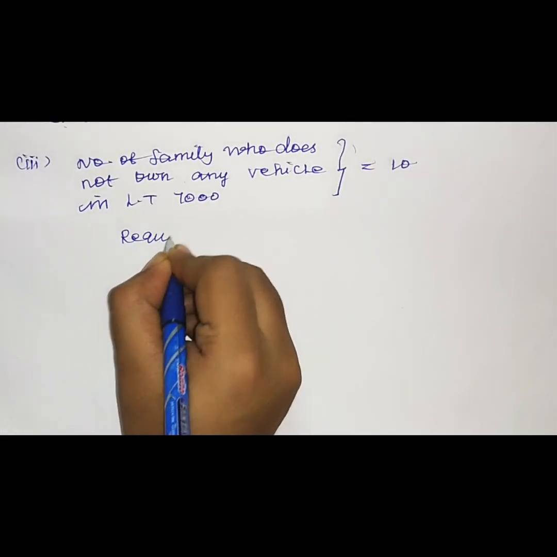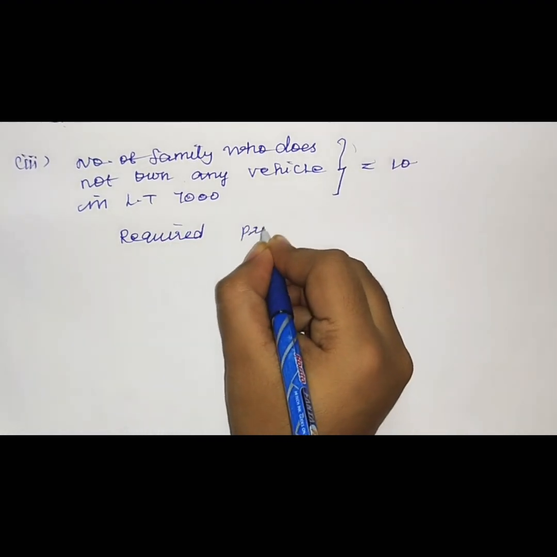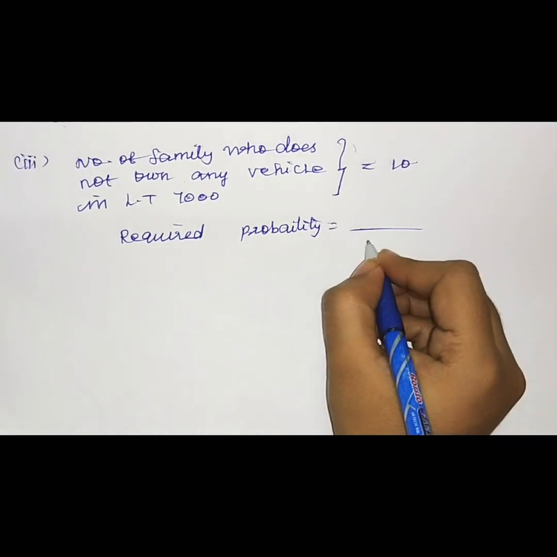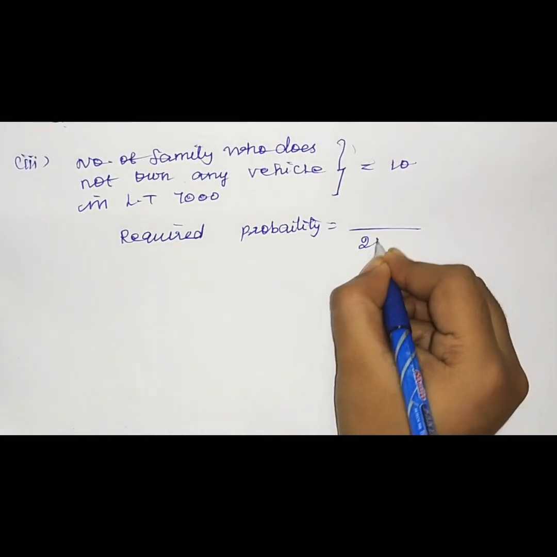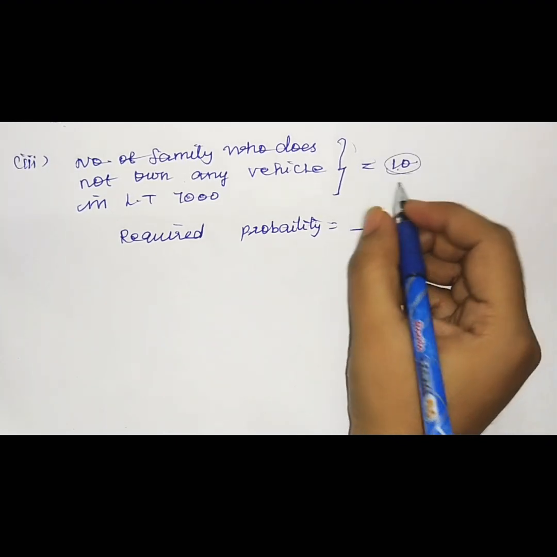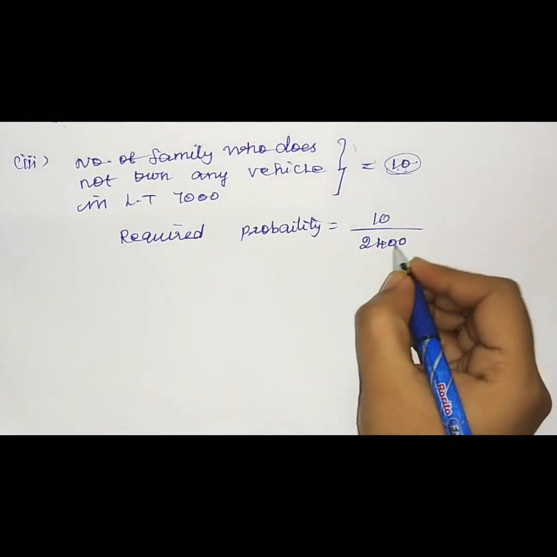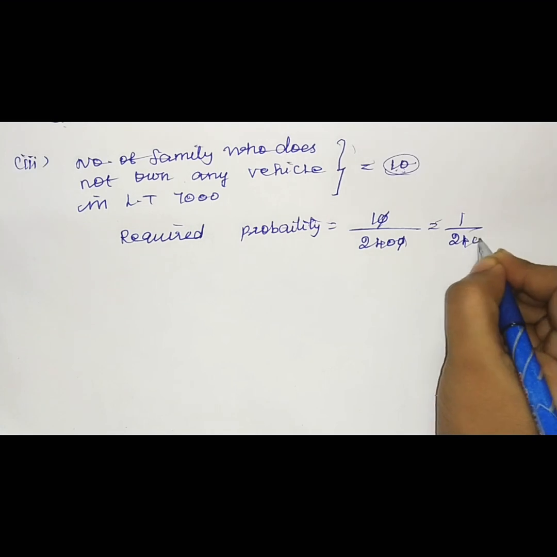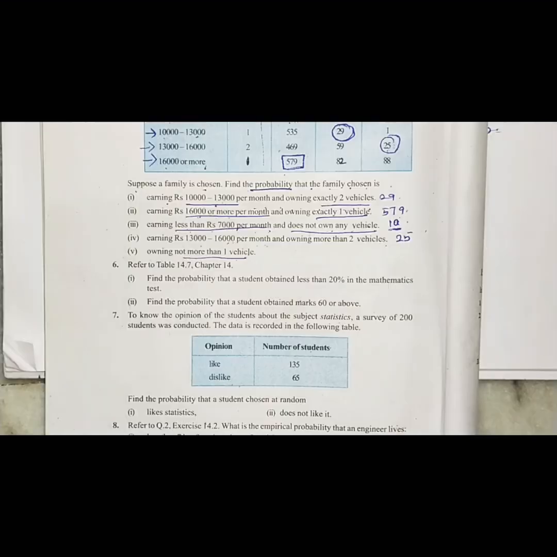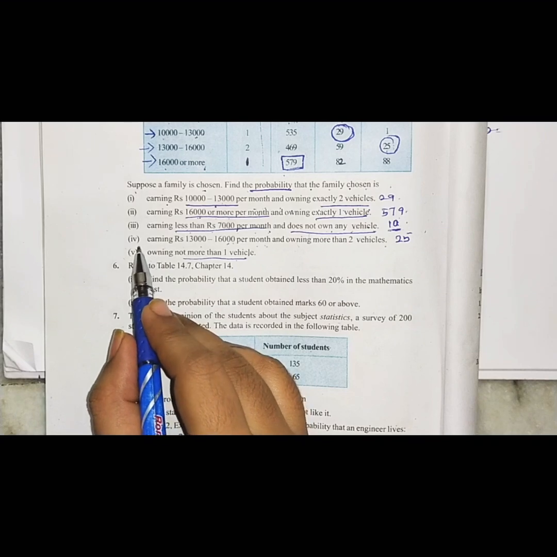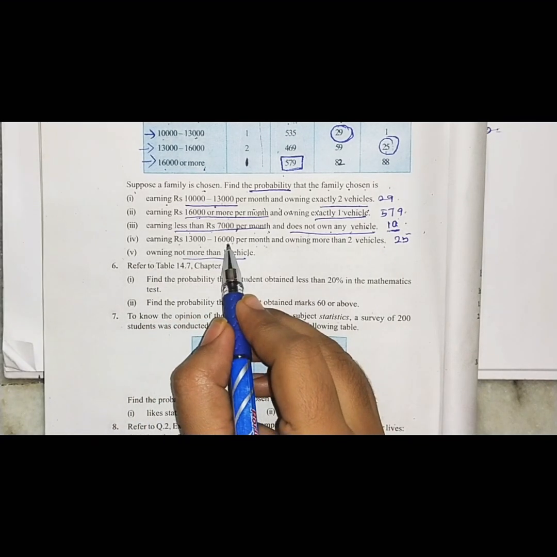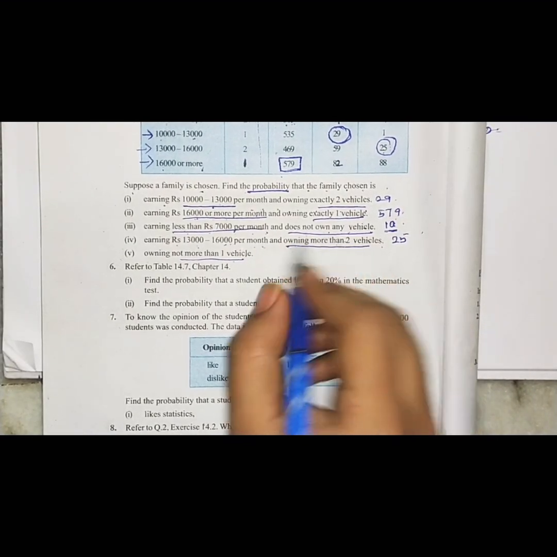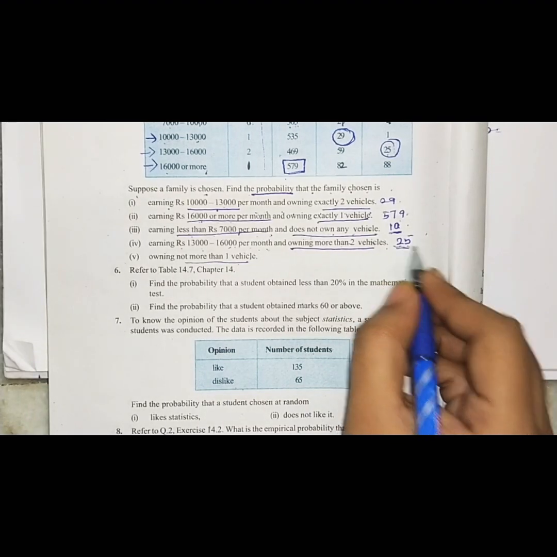Therefore, the required probability, the denominator we will write total number of families, 2400, and in the numerator we found already 10. So 10 and 10 we can cancel. The answer is 1 divided by 240. The fourth one is earning rupees 13,000 to 16,000 per month and owning more than 2 vehicles. So owning more than 2 vehicles, in the interval, already we wrote 25.